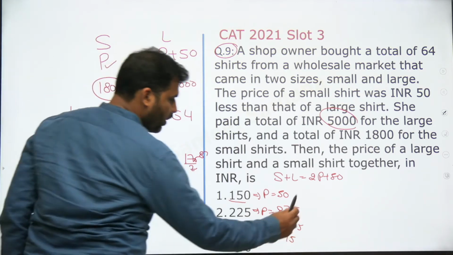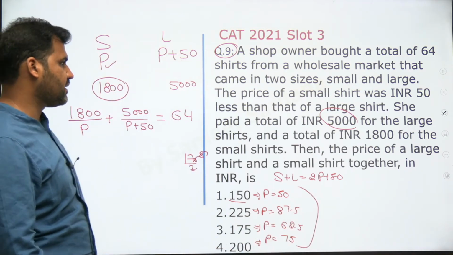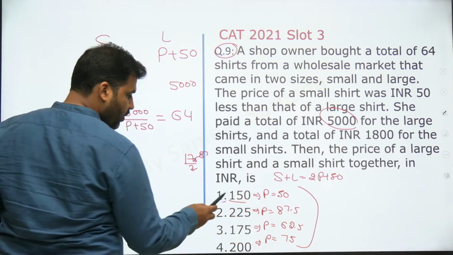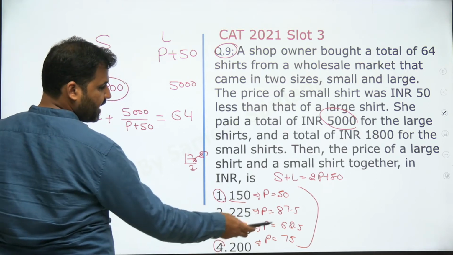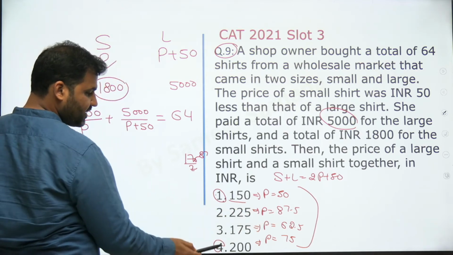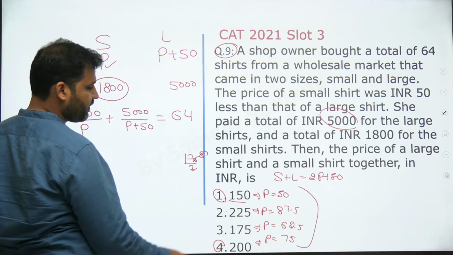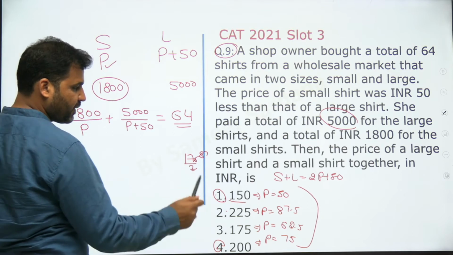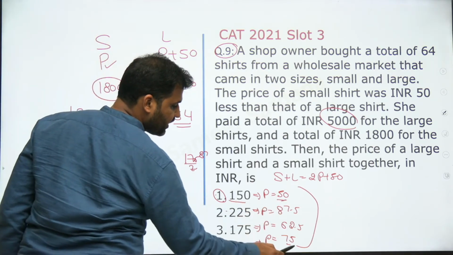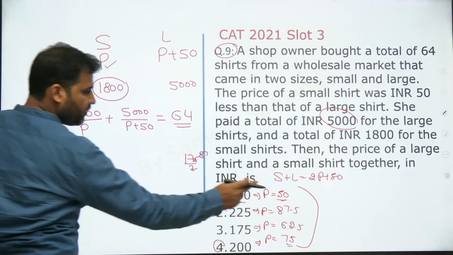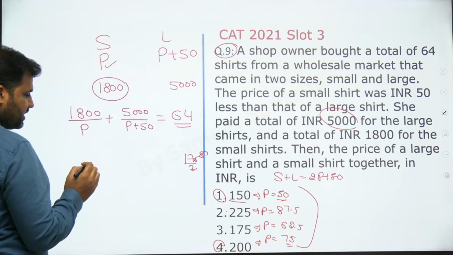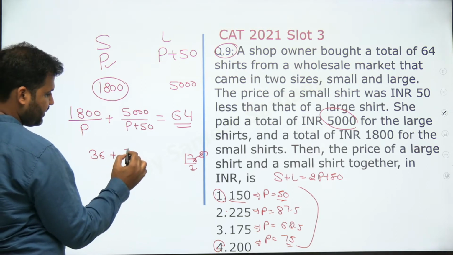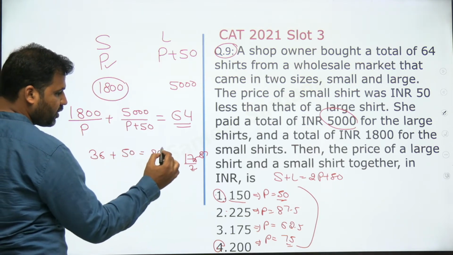Now, why am I using the options in this question? Because this will give me a quick answer. The better options to try are option 1 or option 4, because the P values in the other two are both fractions. If I'm not getting an answer with the integral values, then I'll use the fractional values. But you see that the right hand side value is an integral value, so my first priority has to be the integral numbers here, right? If I put P as 50 as in the first option, 1800 upon 50 would be 36, and this will be 50. So this is total 86. So this cannot be my answer.